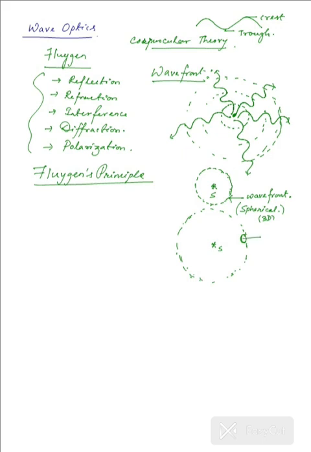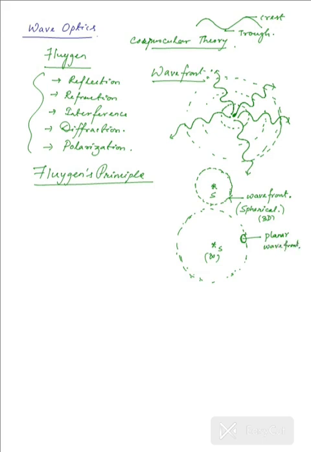So the wavefront associated with the source lying at infinity, at a very big distance, will be a planar wavefront. Although it is spherical, it is a planar wavefront considering the size of the sphere.